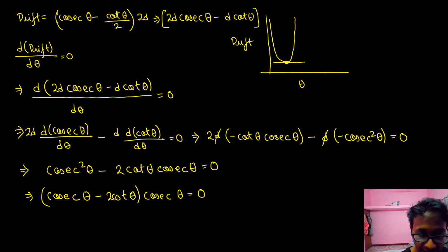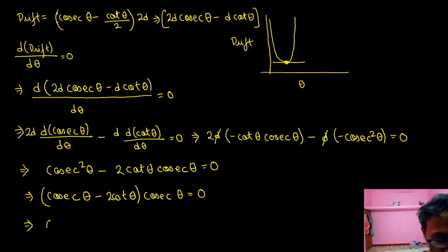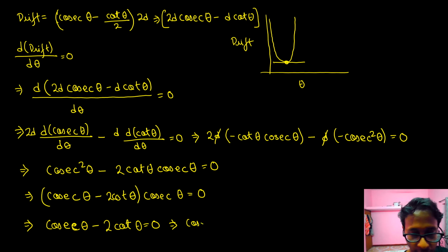So either cosec theta is equal to 0. Can cosec theta ever be equal to 0? The minimum possible value of cosec theta is nothing but 1. So I can simply say cosec theta minus 2 cot theta can be 0, because cosec theta equal to 0 is not possible. Or cosec theta is equal to 2 cot theta.